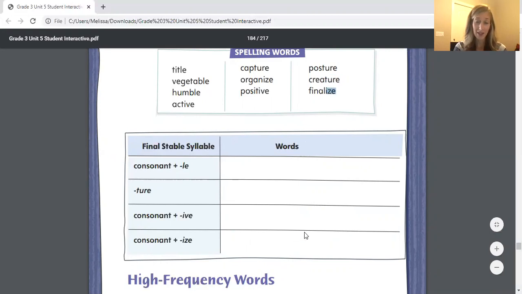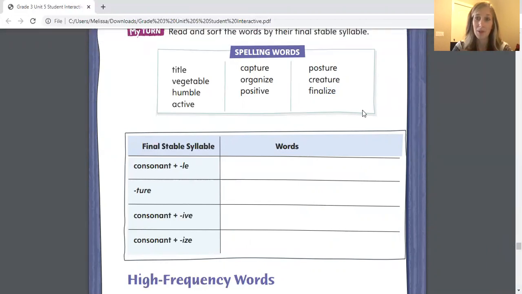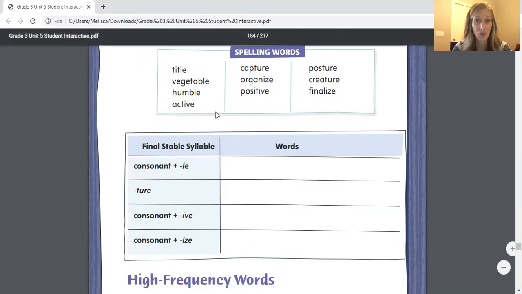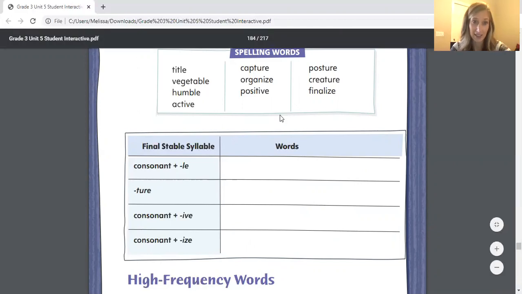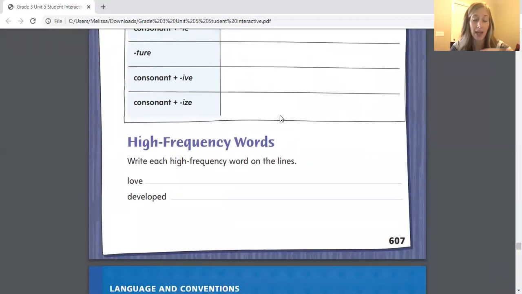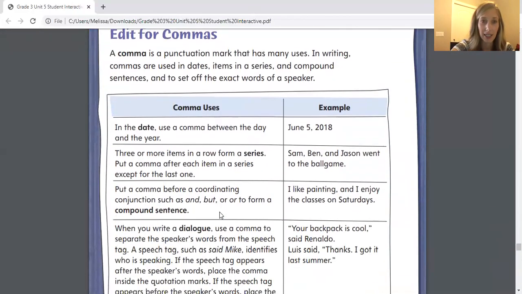Okay, so again, pause the video, go ahead and write all the words down, or maybe you were doing it with me. Make sure you sort these words by their endings, their final stable syllable, and then go ahead and write your high frequency words down. When you're finished with this page, we're going to move on to our last page for the day. It's the next page, page 608.